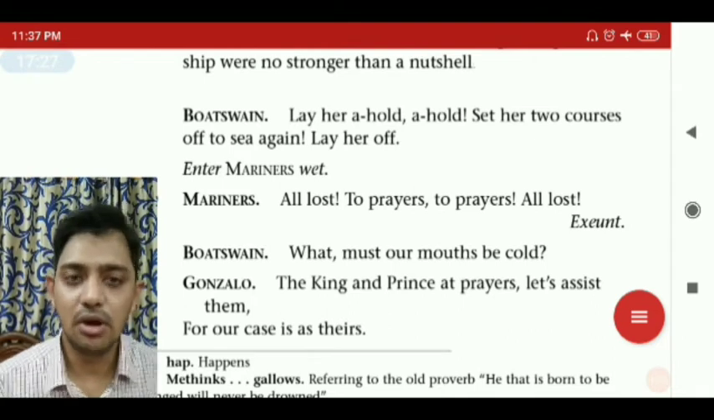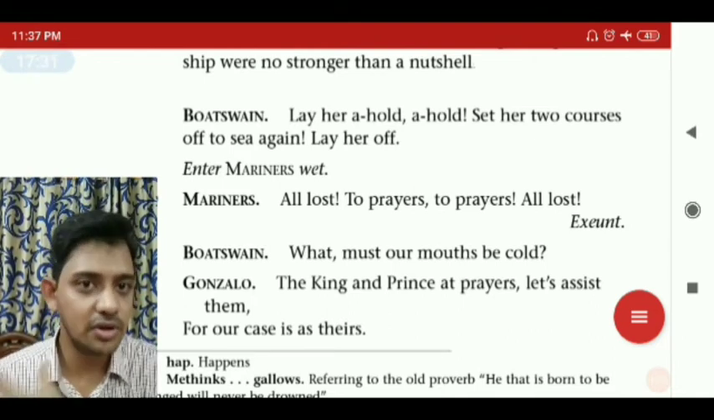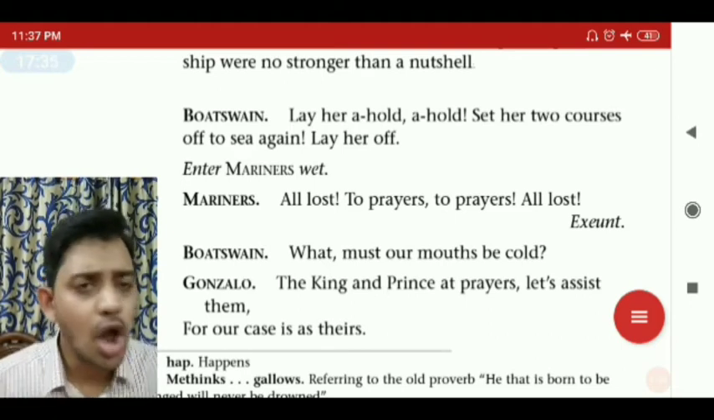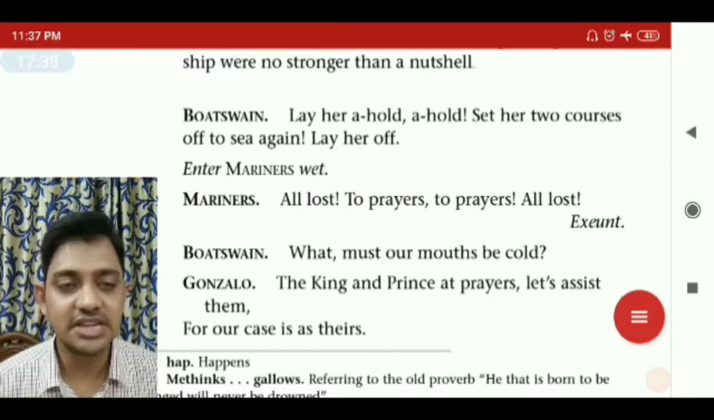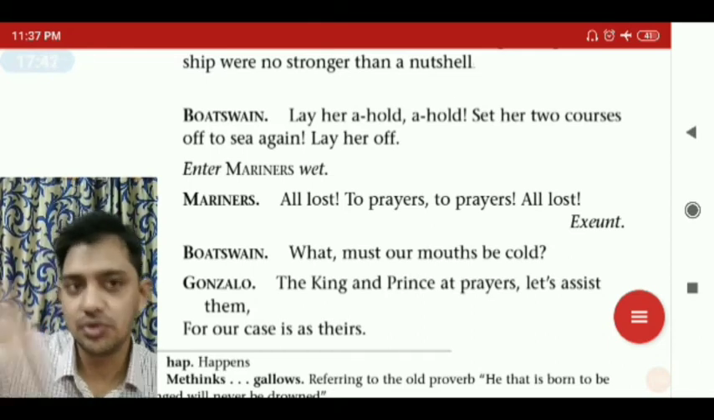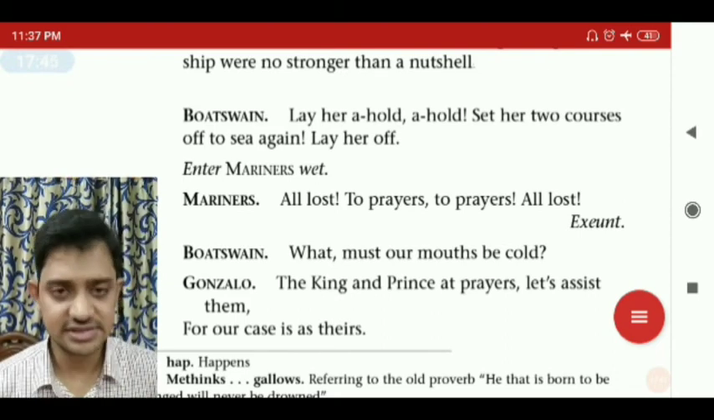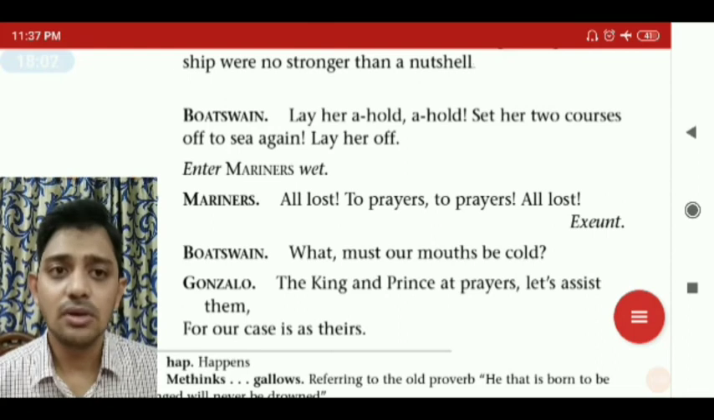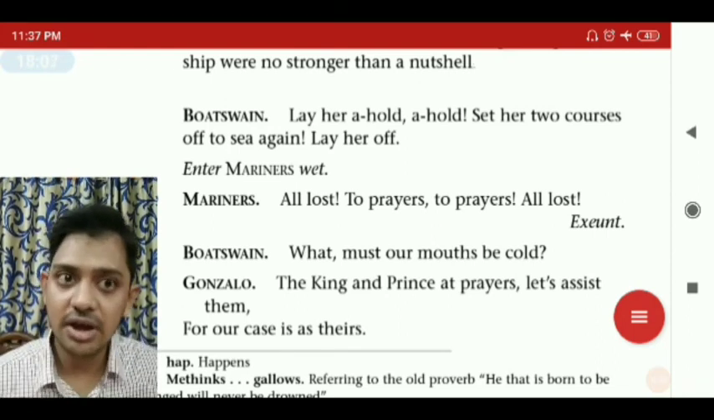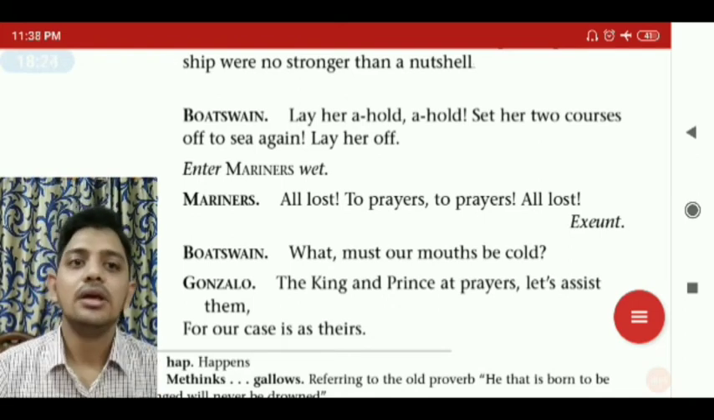Enter mariners, wet. All the mariners came to the deck, to the bosun, and said, "All lost! To prayers, to prayers! All lost!" They're very afraid, which means they are about to die, the ship is about to be drowned. Saying this, they all exit. Boatswain: "What, must our mouths be cold?" What, would we die by drowning? Must our mouths be cold means death by drowning.